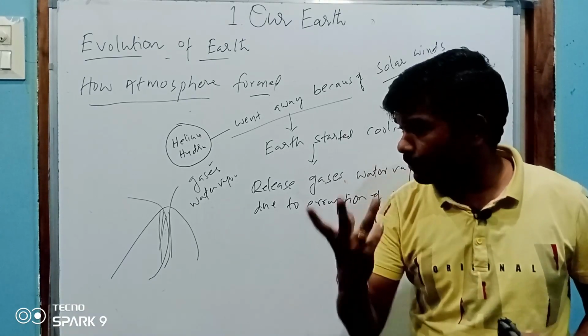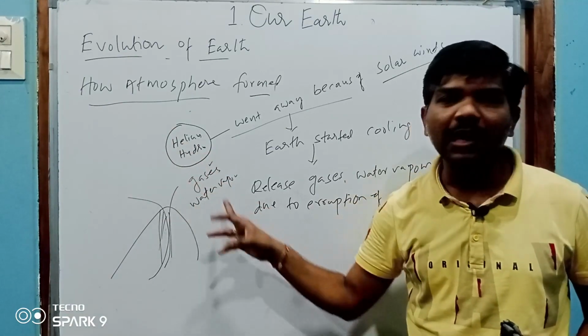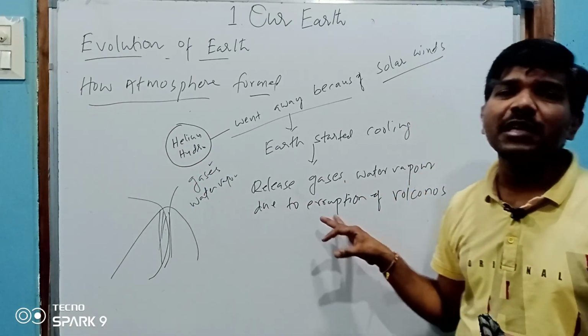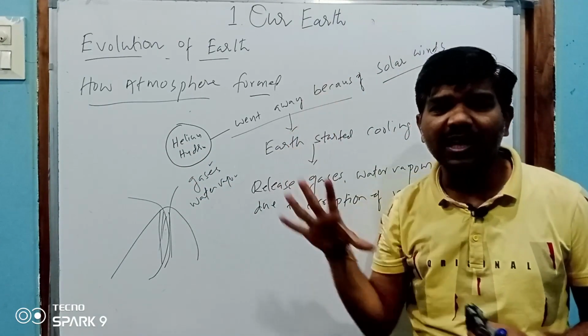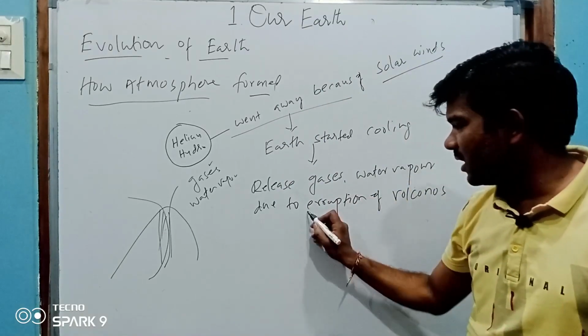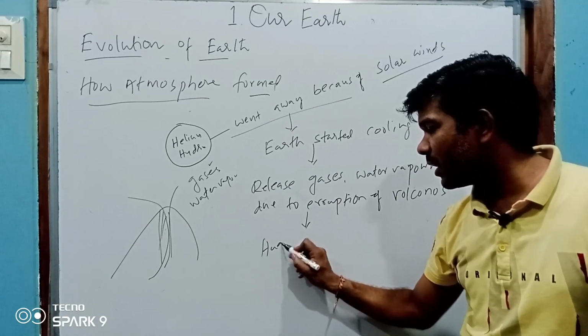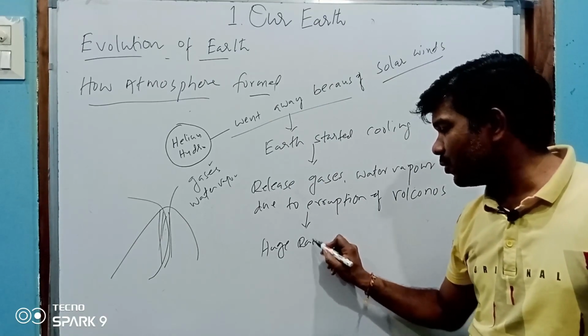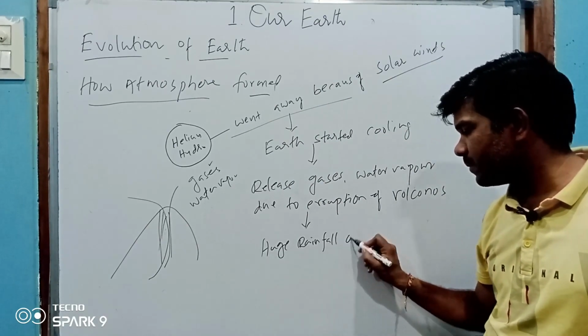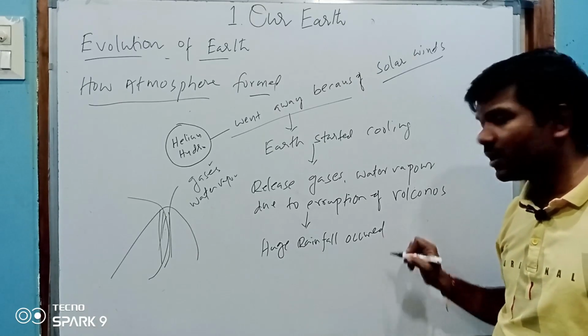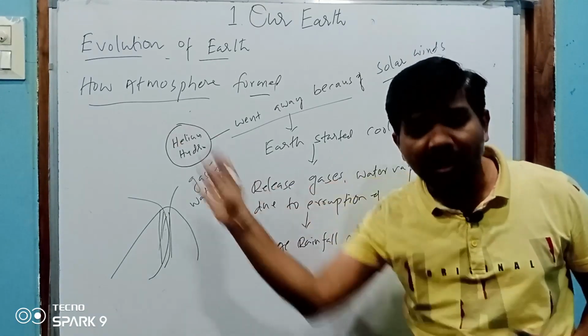These gases and water vapor created clouds, and due to the water vapor, huge rainfall occurred for millions of years. This rainfall continued for many years.